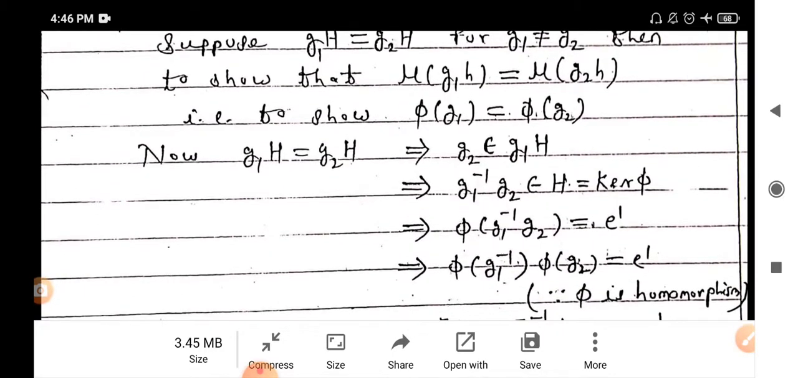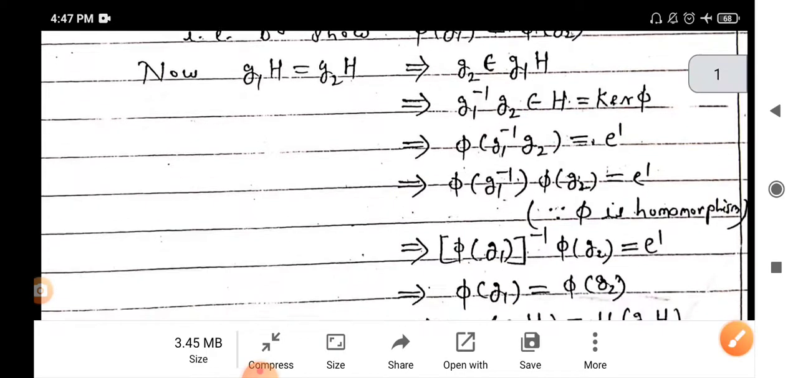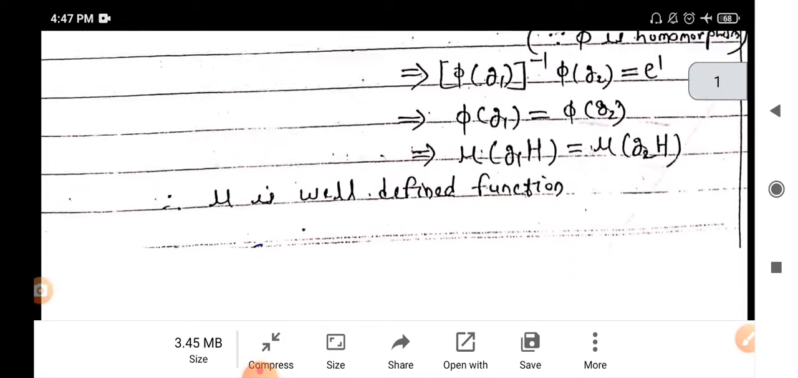Now here G1H equals G2H, then by the property of coset, G2 belongs to the coset G1H. Hence G1 inverse G2 belongs to H, but H is nothing but the kernel of phi. Therefore G1 inverse G2 belongs to the kernel of phi, that is phi of G1 inverse G2 equals identity. But phi is a homomorphism, therefore phi of G1 inverse times phi of G2 equals identity. Hence phi of G1 equals phi of G2, hence mu is well defined.